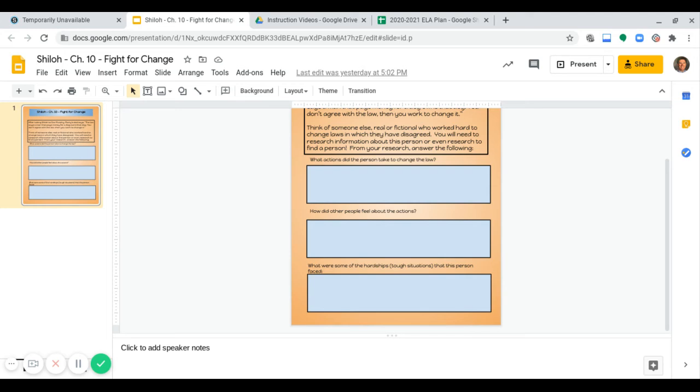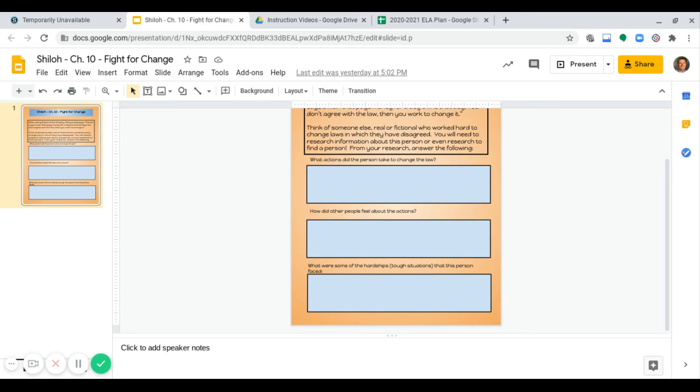So how did different people feel about the actions taken by your person? And finally, what were some of the hardships or the tough situations that this person faced? So what were some of the most difficult challenges that this person faced while fighting for that change?